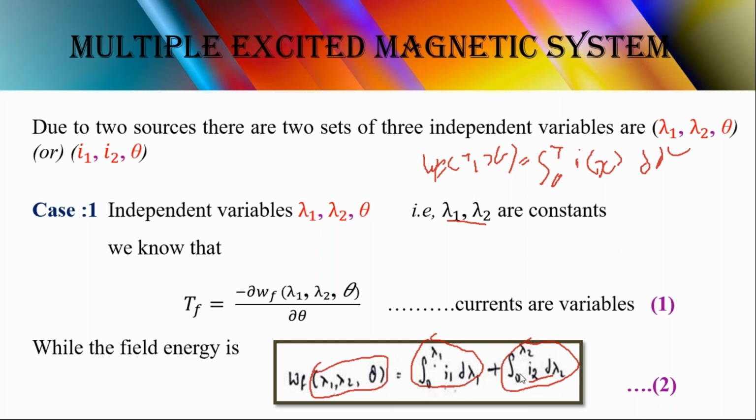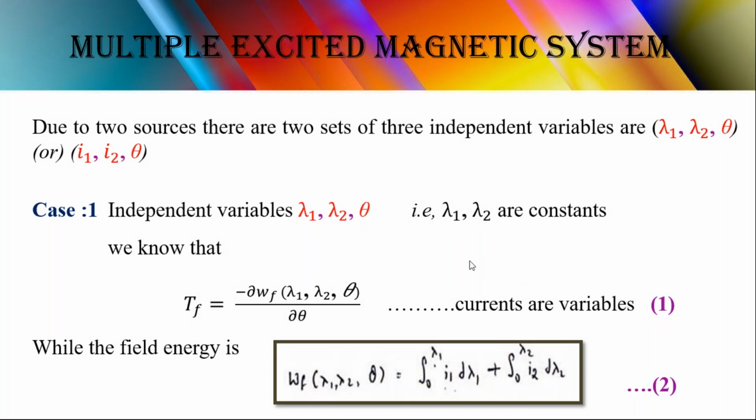Now if you simplify this equation, let me see what we will get. Are you clear about these two equations? This is the torque equation we derived in the last derivation, that is, the single excited system. We did it in mechanical force, and that equation comes out. In addition, this is for field energy. For co-energy, Tf is equal to dou Wf' of I1 comma I2 comma theta divided by dou theta. So this is for co-energy.